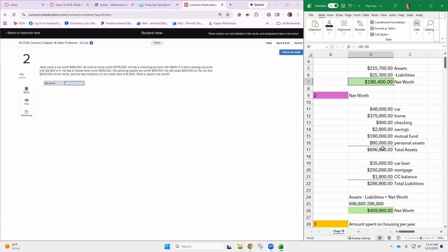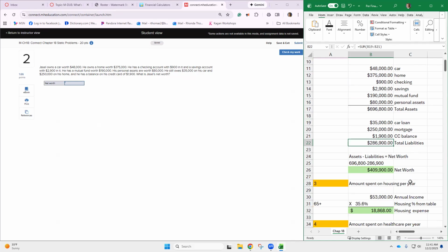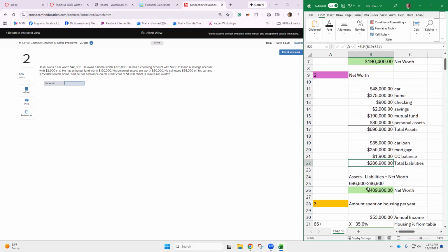If you add all those up, you get total assets of $696,800. Then if you add up the three liabilities, the car loan of $35,000, the mortgage of $250,000, and the credit card balance of $1,900, there are total liabilities of $286,900.